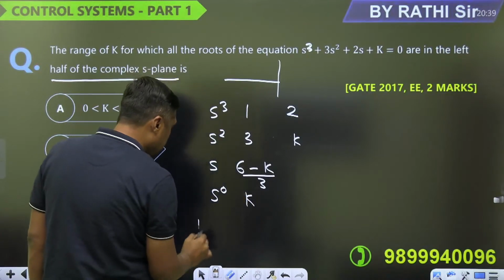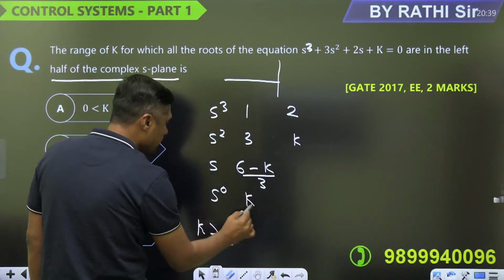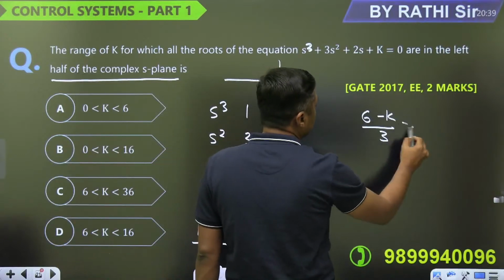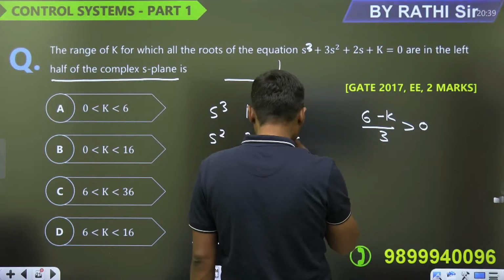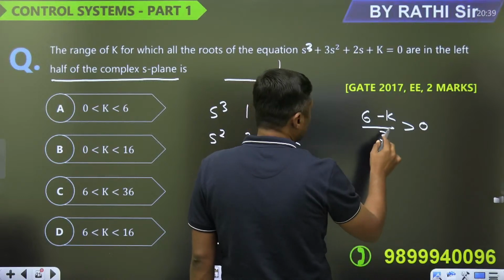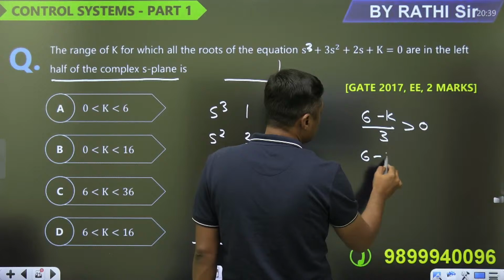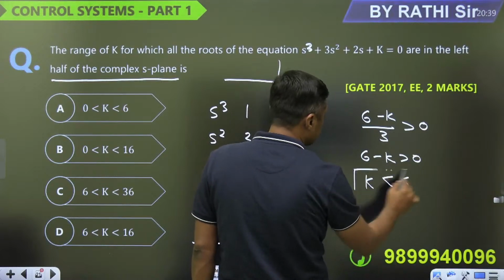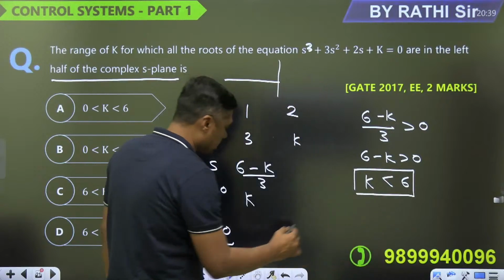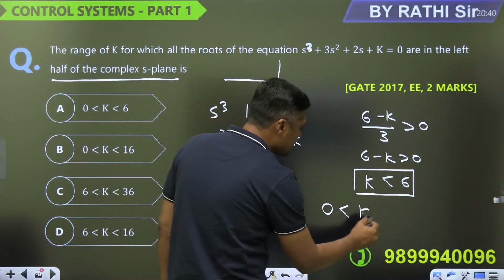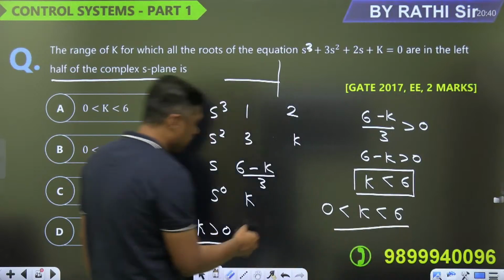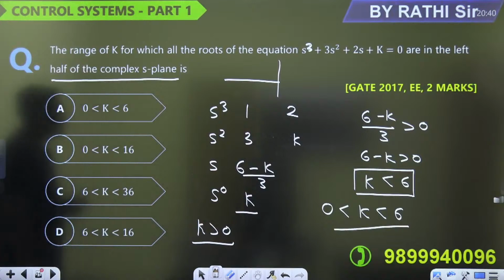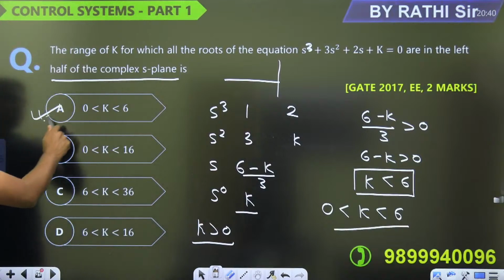So first condition, k should be greater than 0 from this. And then second condition, 6 minus k by 3 should be greater than 0. From this you will get 6 minus k greater than 0, which means k less than 6. So what is the range? 0 is less than k is less than 6. K should be greater than 0 from this, and from this k should be less than 6. Simple question. This is the answer.